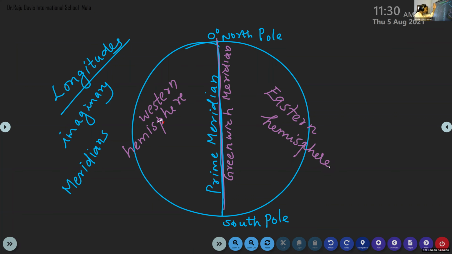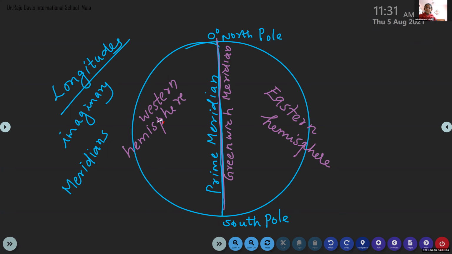Okay, so the prime meridian, otherwise known as the Greenwich meridian, divides the earth into two equal parts: the western hemisphere and the eastern hemisphere. Then what is the value of the prime meridian? 0 degree.